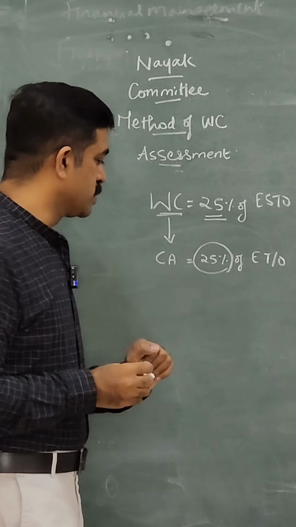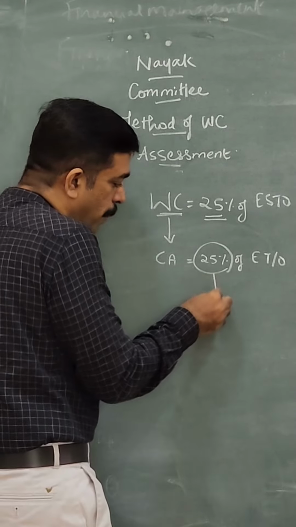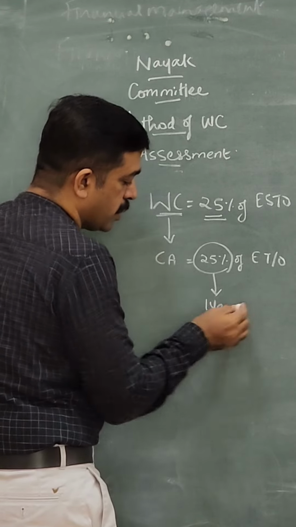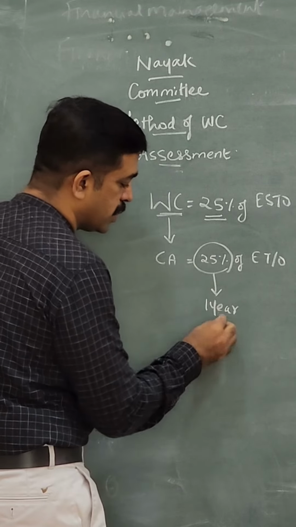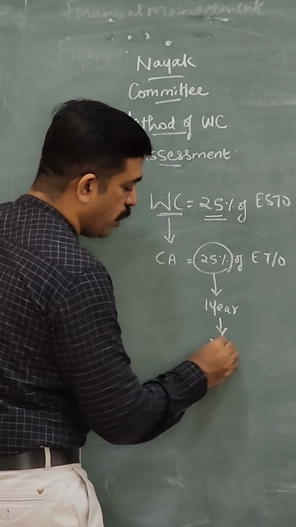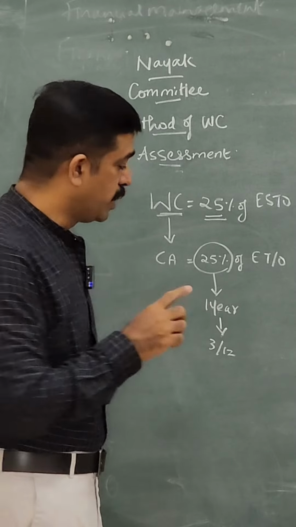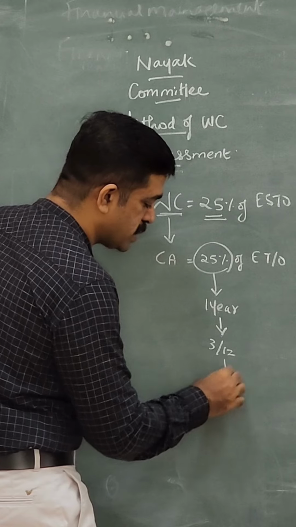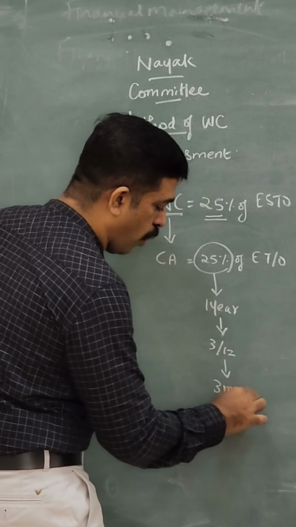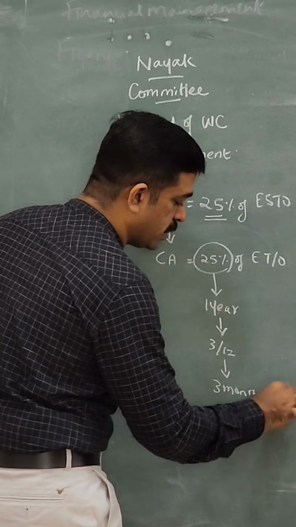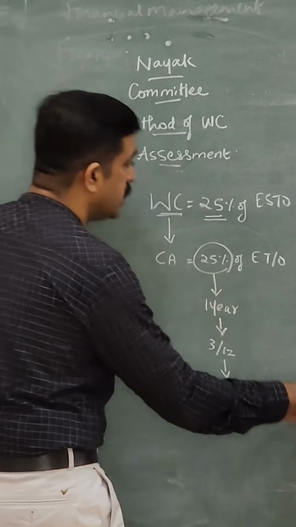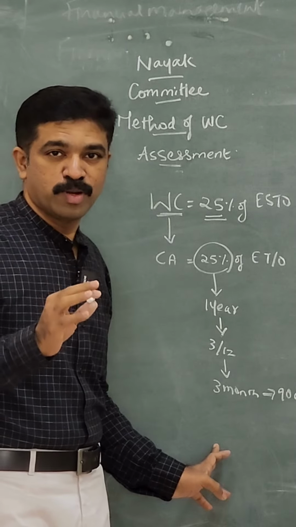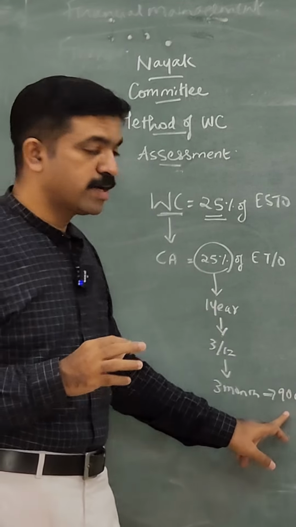See, 25%, if you compare it with the period, let's say in a year, the 25% of a year is 3 out of 12 months. Am I right? 25% in a year is nothing but 3 out of 12. So this is basically 3 months, or actually 90 days. So this method makes an assumption that the working capital requirement of a business will be for 90 days.